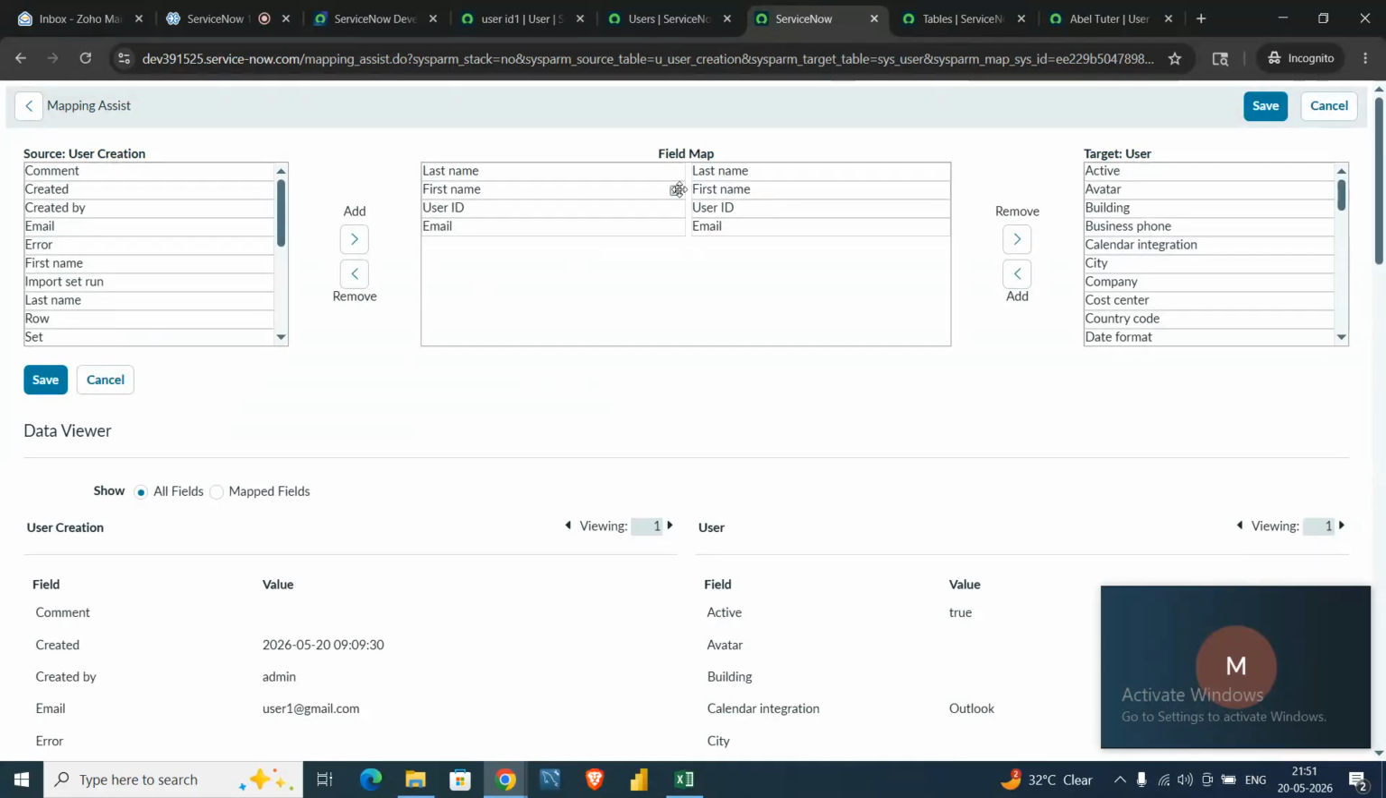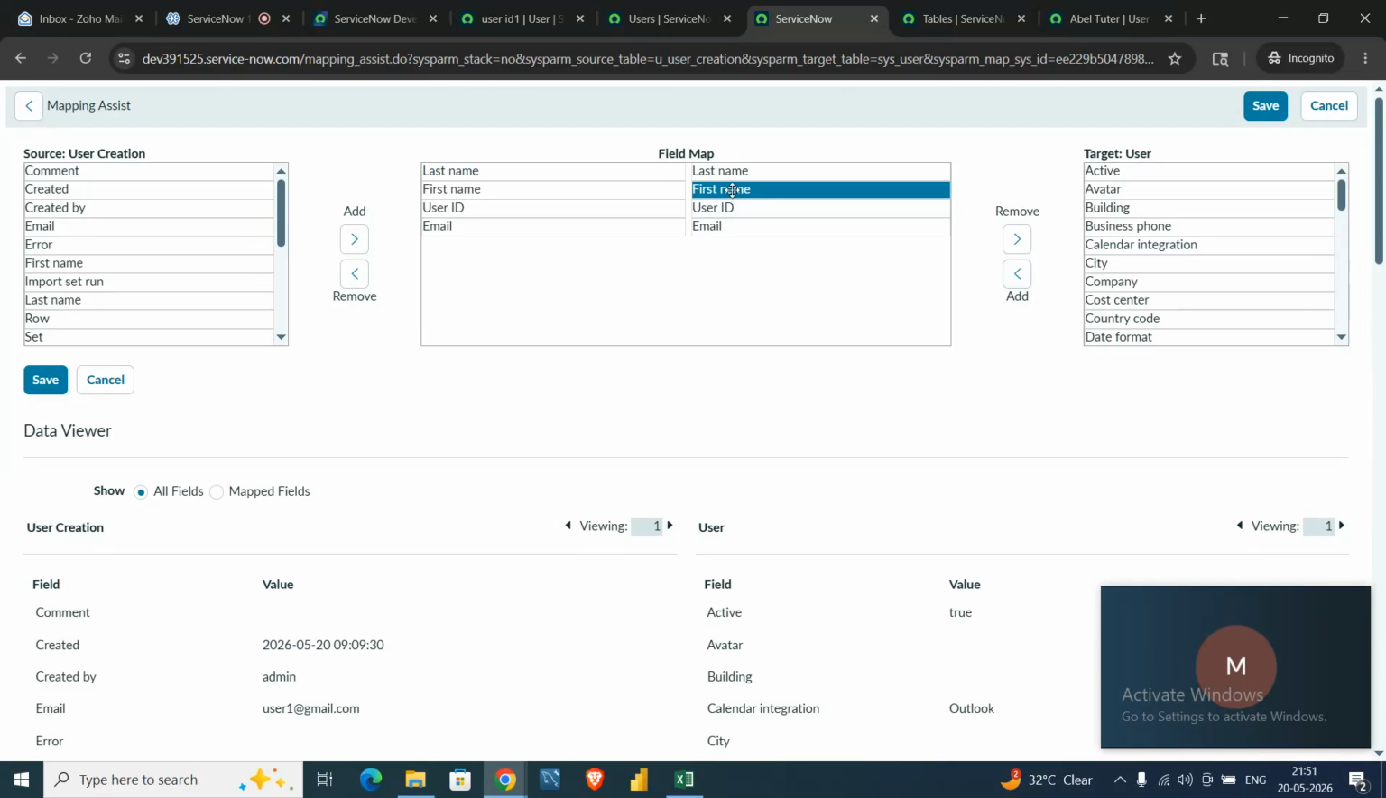So as you can see, this is the mapping assist. This side is called source table one, and this is the target table one. Target table is nothing but user. Source table is nothing but the table we just created, user creation. As you can see, these are the field maps. Last name is currently mapped. According to our client, the last name should be mapped to first name. How can we do that?